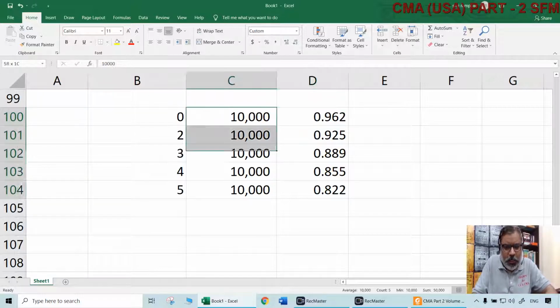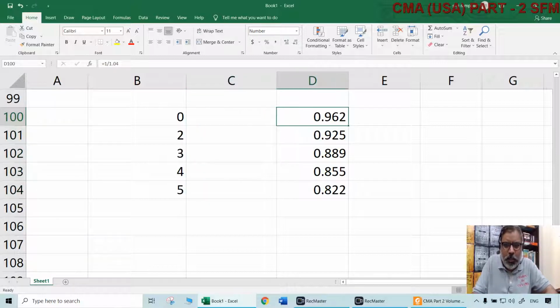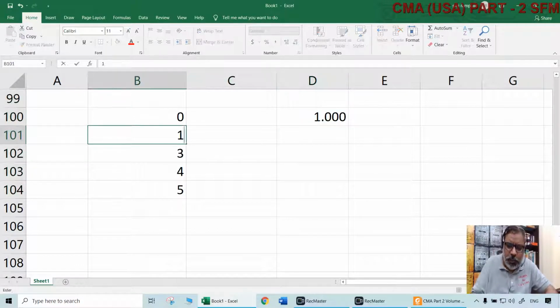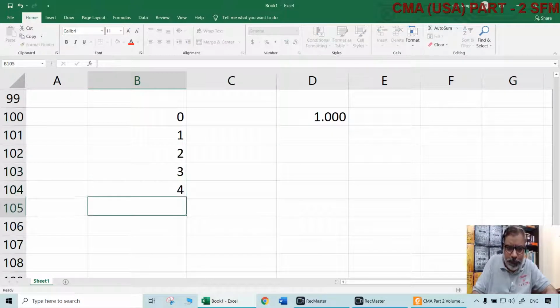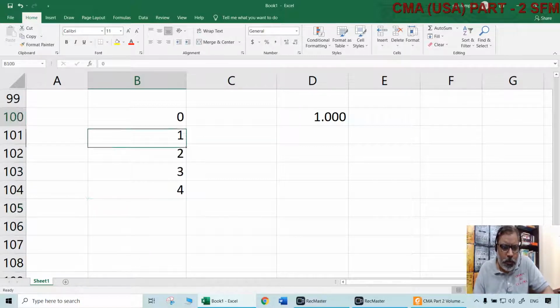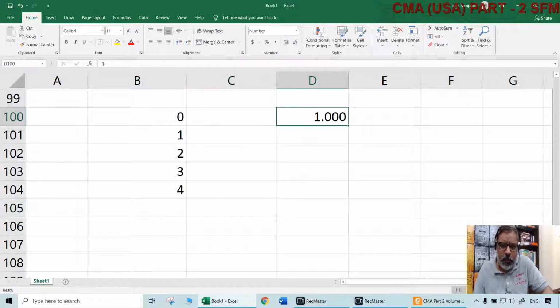What is the value of $1 now? Naturally $1. It will be $1 only, isn't it? Value of anything now will be that only. The issue comes when you are receiving it not now but in future. So now you received some amount, $1, value of that is $1 only.